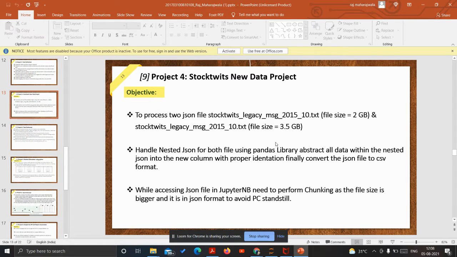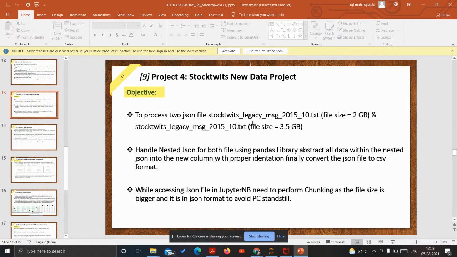Once reading is done, we have to handle the nested JSON, which is too complex. As I mentioned, in file one we read 20,000 rows and converted the JSON format into the data frame format. But within the data frame there were many complex nested JSONs involved. Even though the complete file was read, at most only the basic outer JSON was resolved, and there were many inner nested JSONs involved.